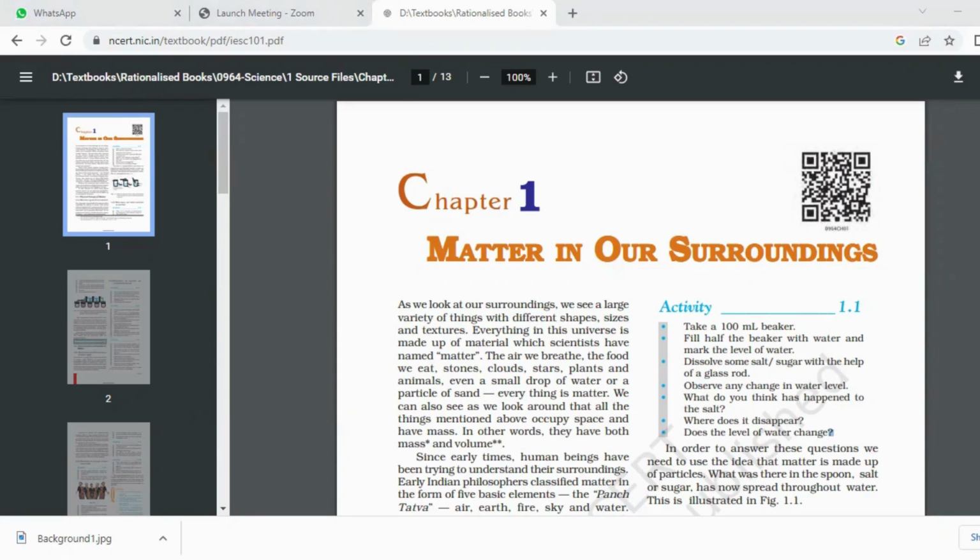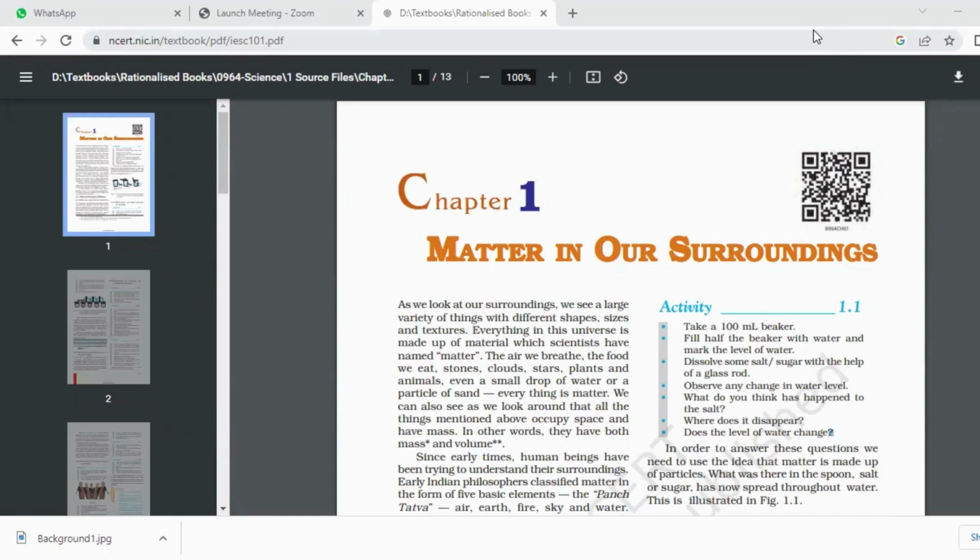See, anything which occupies space and has mass is called matter. Okay, what did I say? Any object in the world which occupies space and has mass is called matter. In common language, I could say anything which has mass and volume, instead of occupies space, because it means the same thing. Got it?